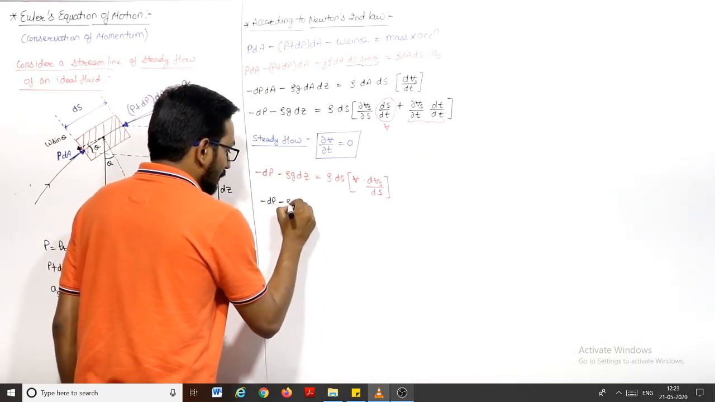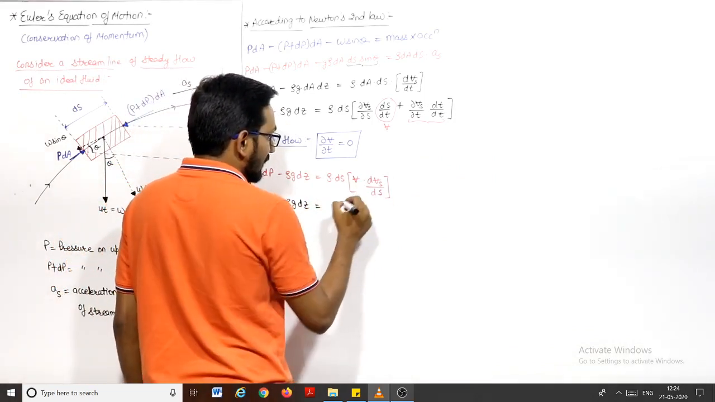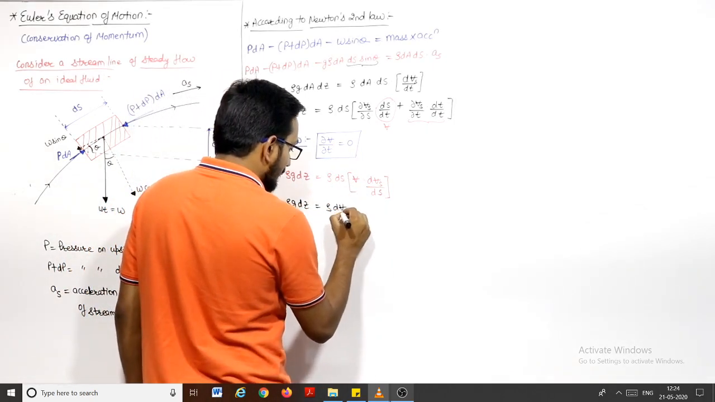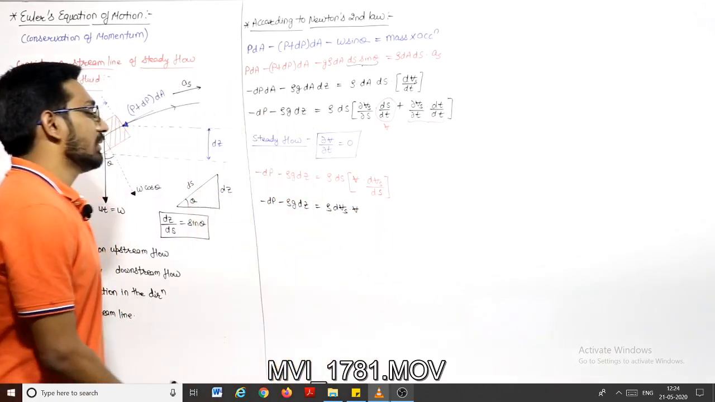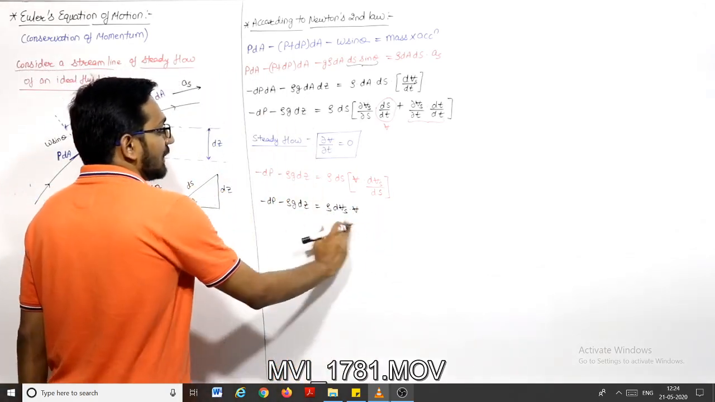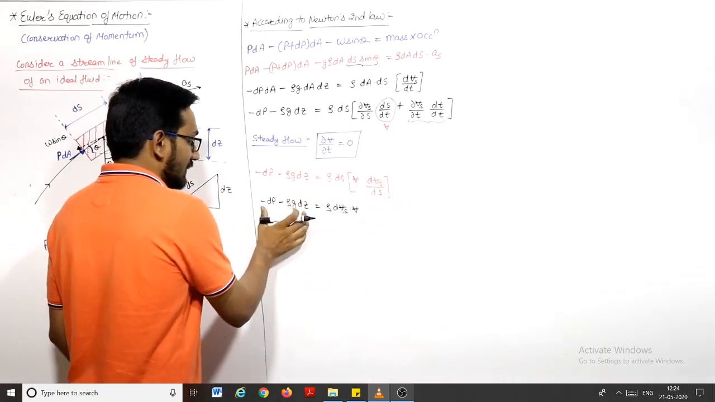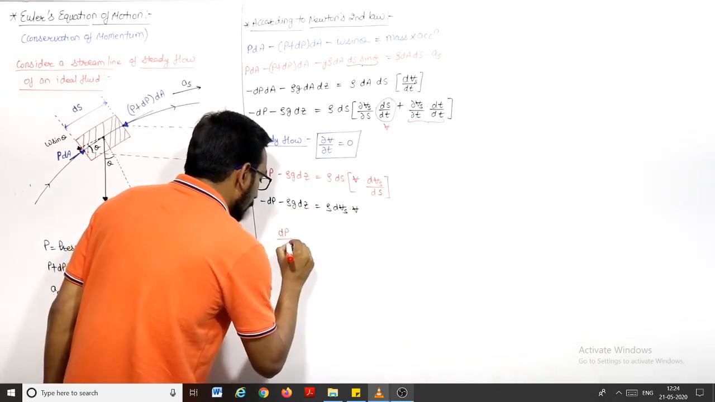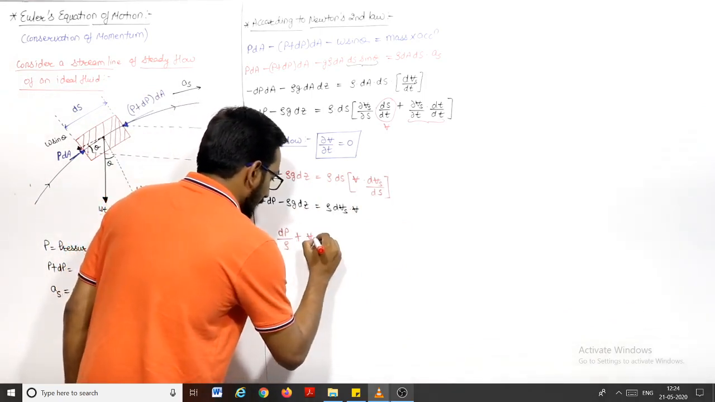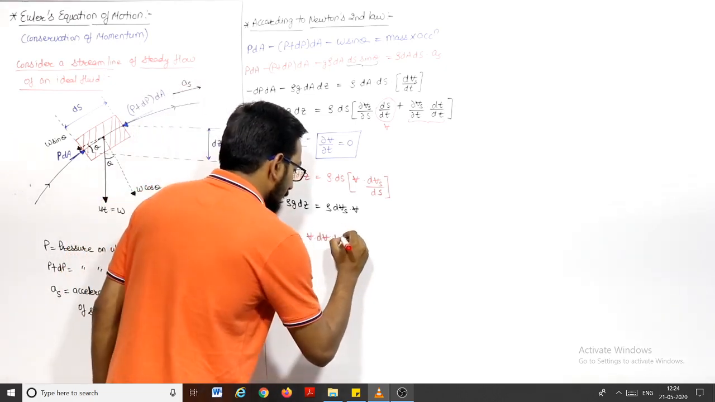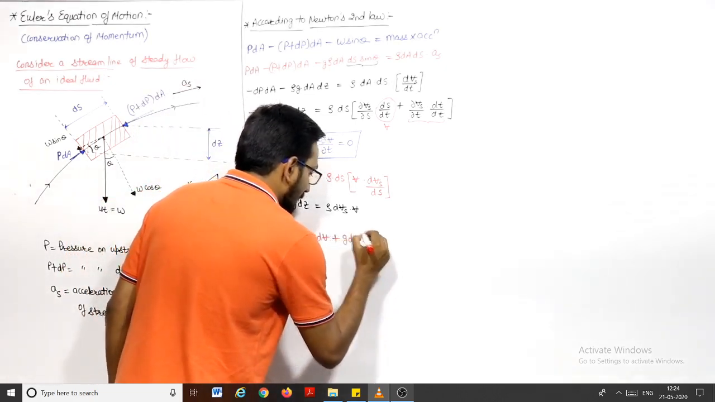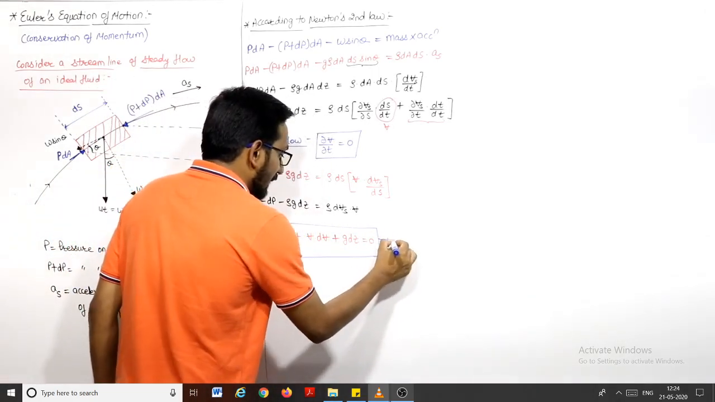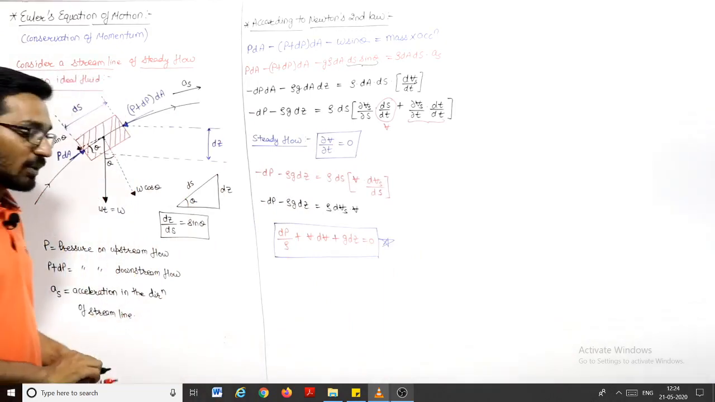Minus of dp minus rho g dz is equal to, ds and ds will cancel out. This will be rho dvs into velocity, right? Rho dvs into velocity. If I divide this by rho and take everything from the left hand side to the right hand side, I'll get dp by rho plus v into dv plus g into dz will be equal to 0. dp by rho plus v into dv plus g into dz is equal to 0.